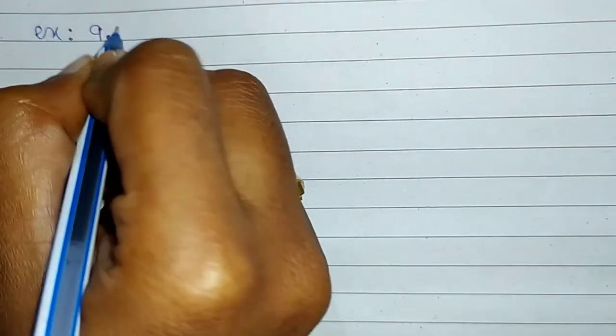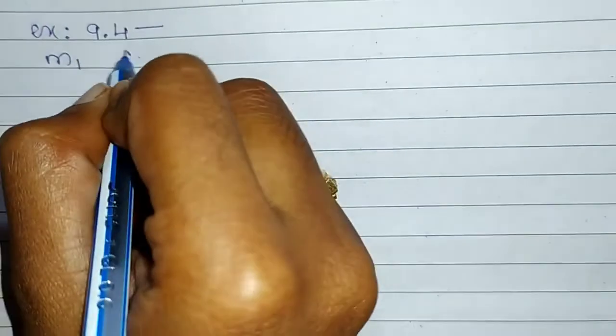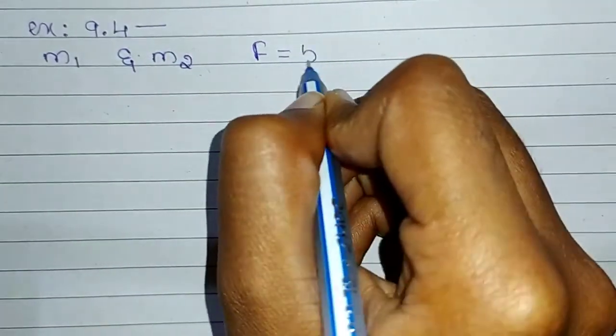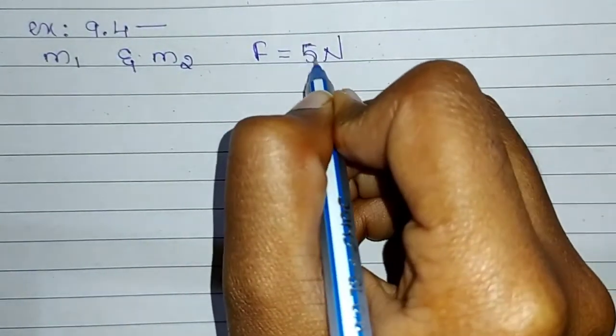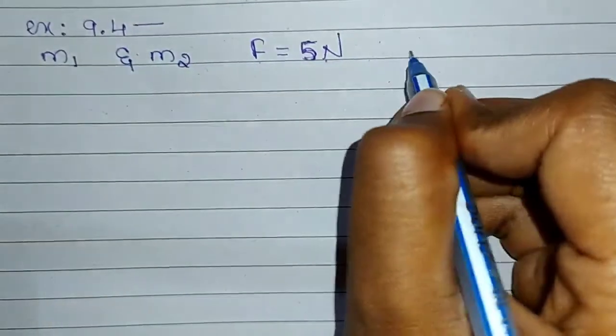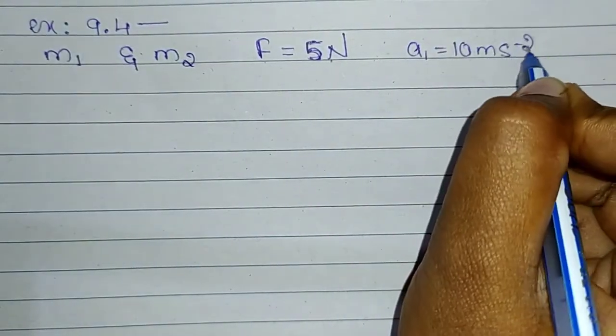So in this question, example 9.4, we have two masses m1 and m2, and the force acting on both these masses is 5 Newton. When this force of 5 Newton acts on mass m1, the acceleration produced is 10 meter per second square.